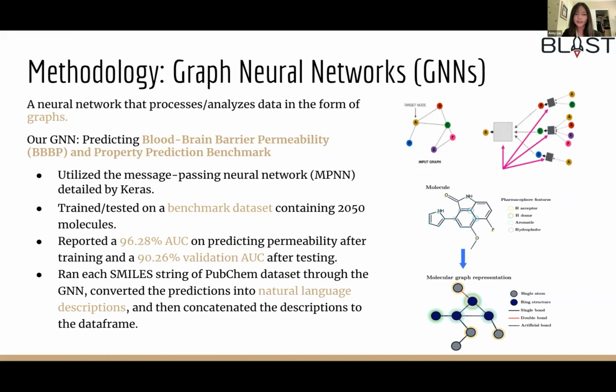Finally, we took the PubChem dataset and ran the SMILES string column through the MPNN to get permeability predictions for all 328,000 molecules. We then needed to convert the output float values into natural language descriptions, which we did by running the outputs through an algorithm that assesses the value and returns the permeability as a string sentence. For example, 2,3-dihydroxy-3-methylpentanoic acid predicted a permeability of value 0.02 on a scale of 0 to 1. This result was then turned into the string, "This molecule has a very low blood-brain barrier permeability." These descriptions were then concatenated to the molecule's respective descriptions already in the data frame.